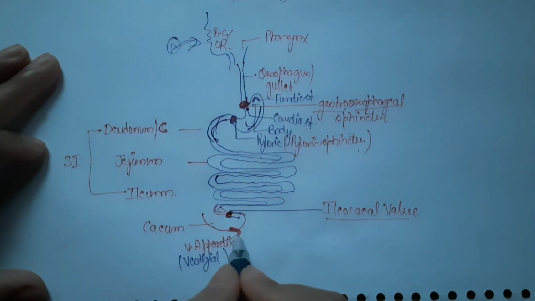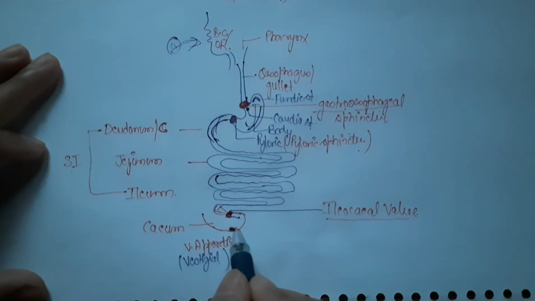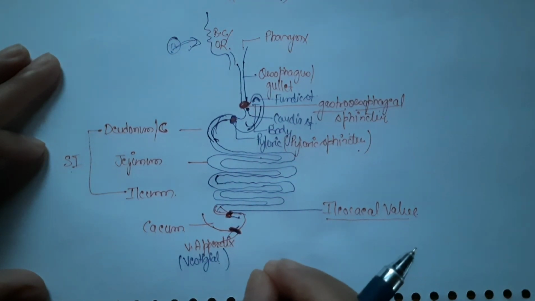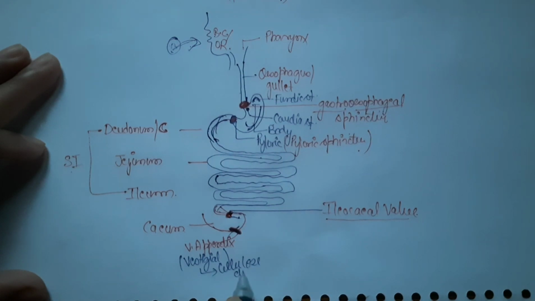So in some patients, this finger-like projection, the vermiform appendix, gets inflamed and that condition is called appendicitis. In that case, this appendix is just incised and removed from the body, as it does not do any function in our body. And earlier, what was its function? In cellulose digestion.